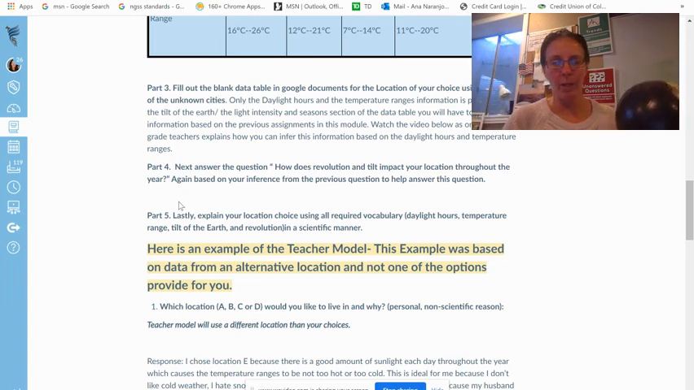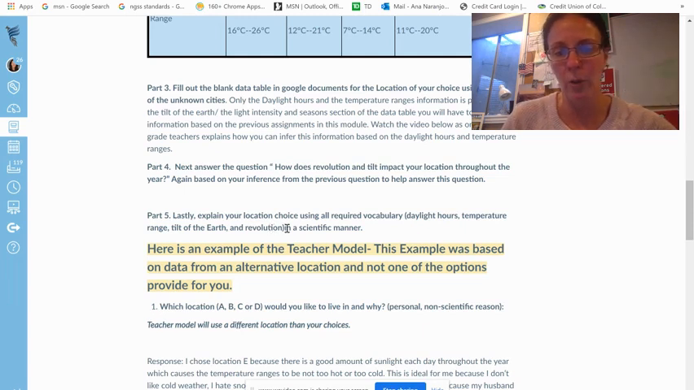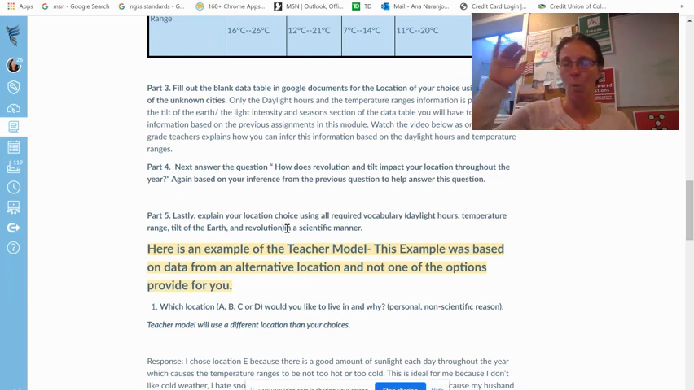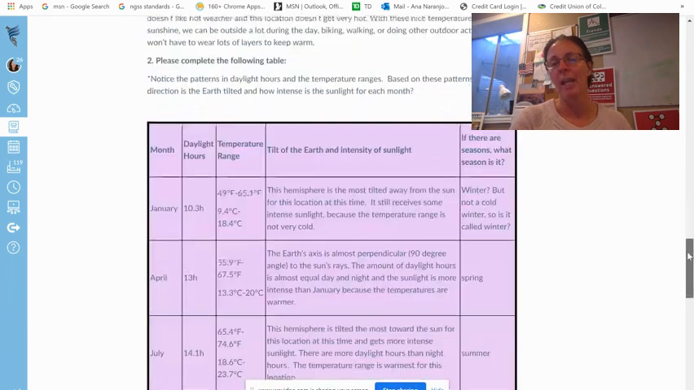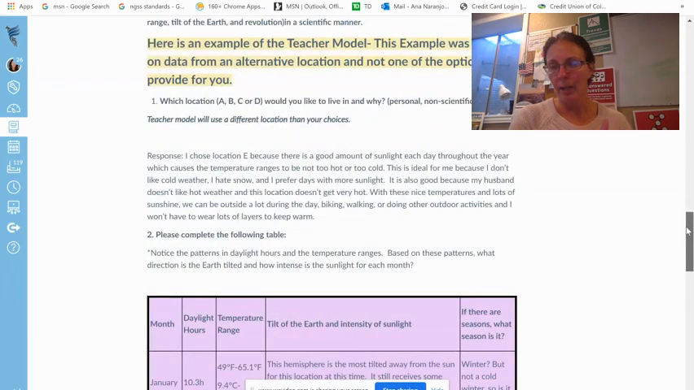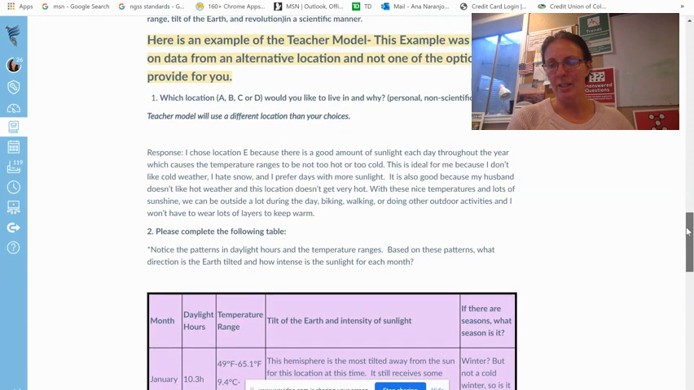And then the last one is now you're going to explain your location choice using the required vocabulary such as daylight hours, temperature, tilt, Earth, and revolution in a scientific manner. So the first question we asked you to just say why you prefer it. Now we're going to have you use those scientific terms and put it together in a concise paragraph. Again, they're at the very bottom of the application assignment.